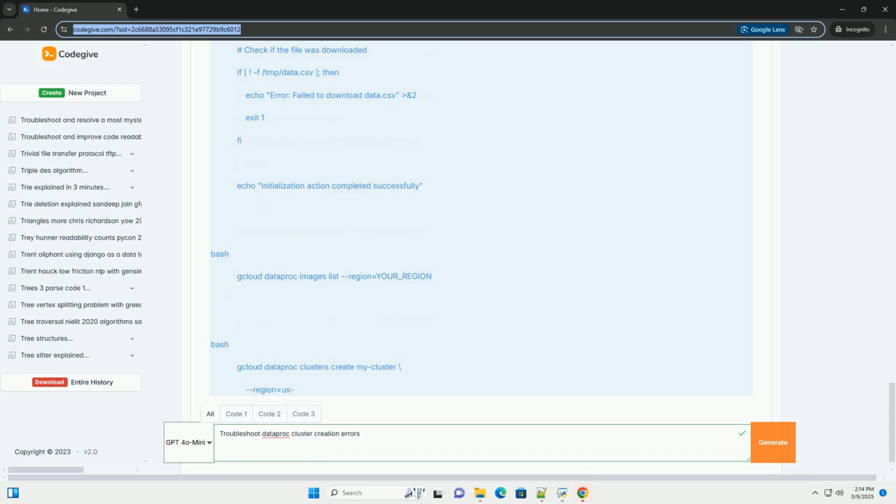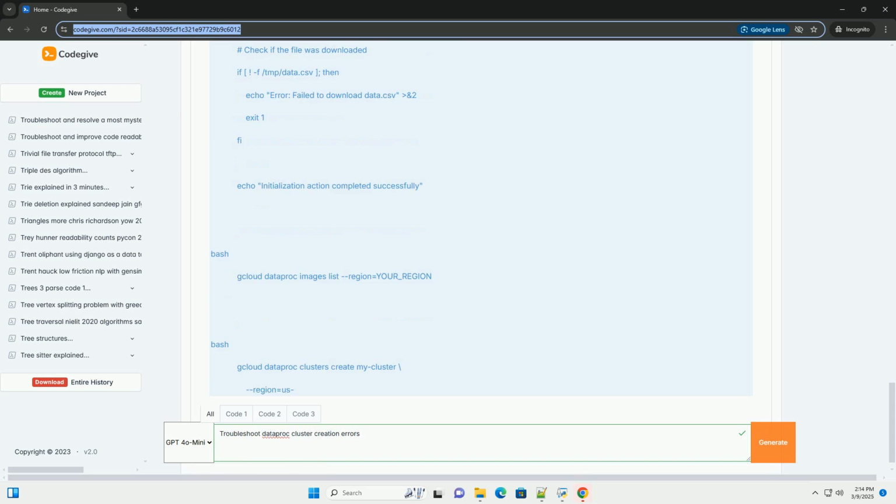External IP addresses. Make sure the master node has an external IP address. If you're using a private cluster, you'll need to configure a bastion host or VPN to access the component gateways. Browser/proxy settings. Check your browser and proxy settings to ensure they're not interfering with access to the gateways. Try using a different browser or disabling your proxy. Example, Cloud CLI, creating a cluster with component gateways enabled.